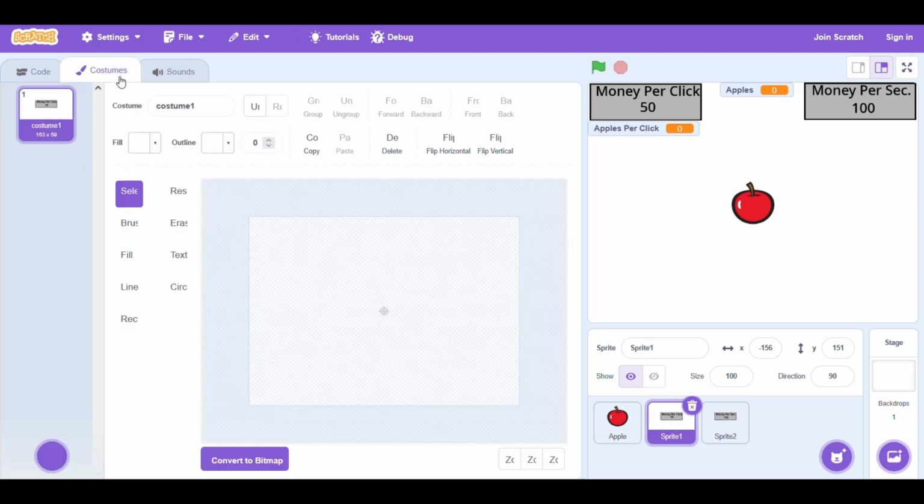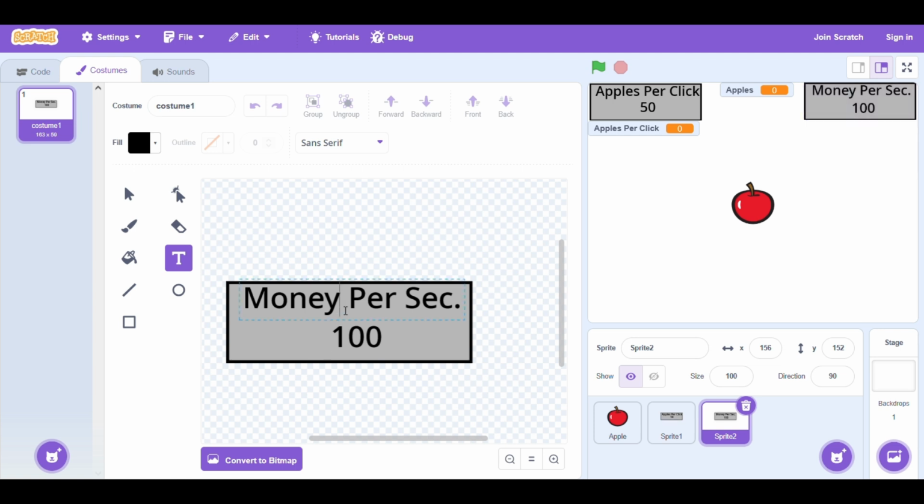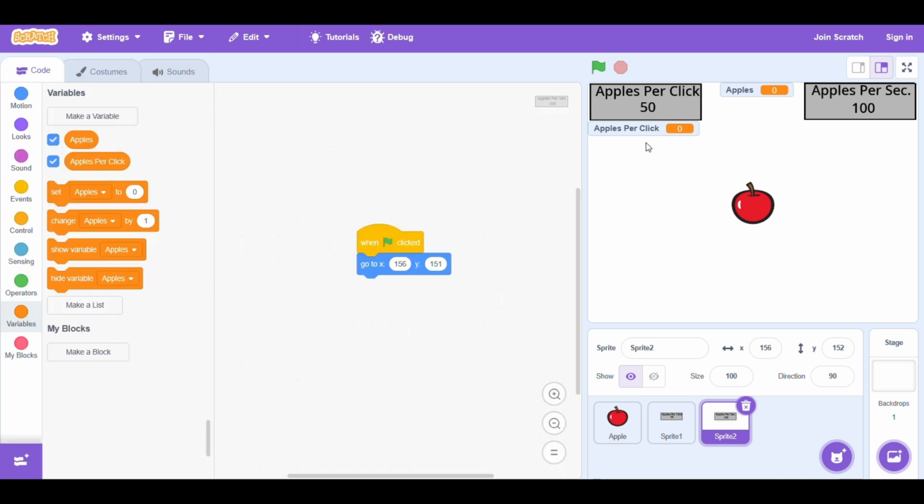But we need to change this sprite thing here. Let's go there, change that to apples per click. And then apples per second. Nice. Apples per click.